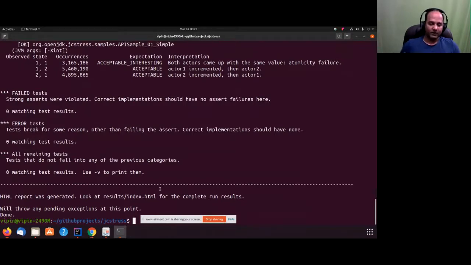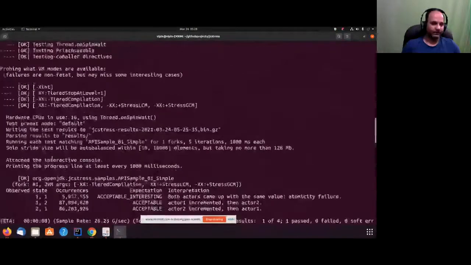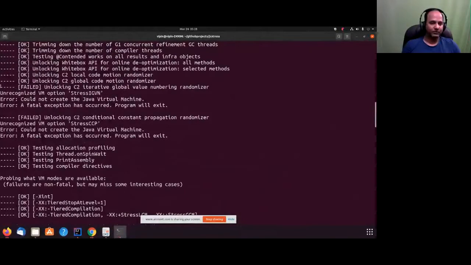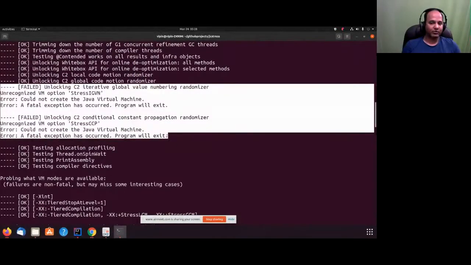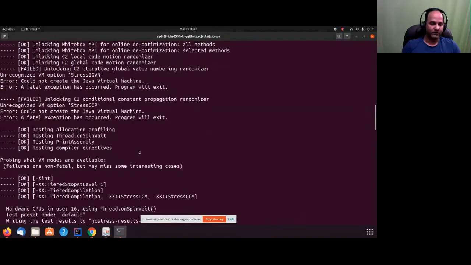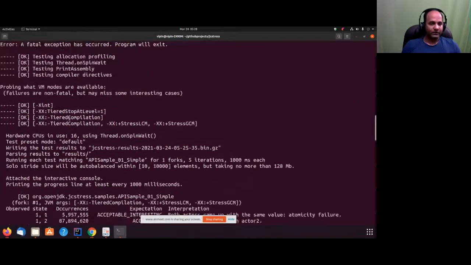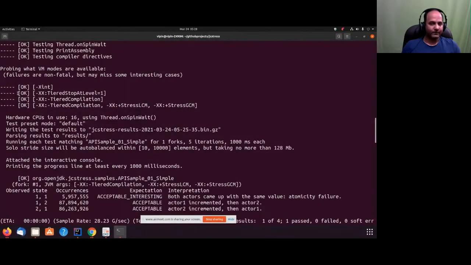Now I'll just show you my Java version here. I think I have 15. So this is the JDK 15 I have. That's the reason I got 2 problems. So these are the 2 problems. If I run the same program using JDK 17, I'll not have any problem. We'll run that as well and see. And before that, there are a few other things I see on the screen. I can explain that right now.